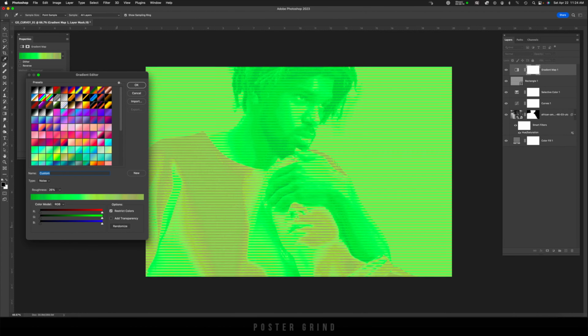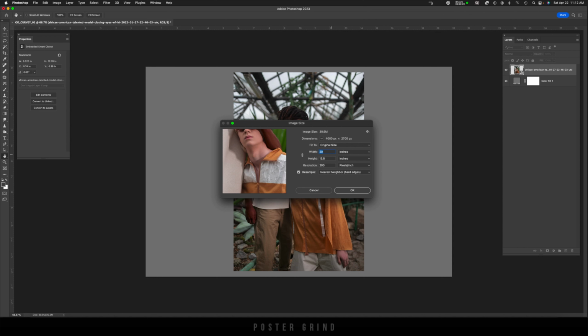Today, I'm using a template with dimensions of 20 inches wide, 13.5 inches high, and a resolution of 200.